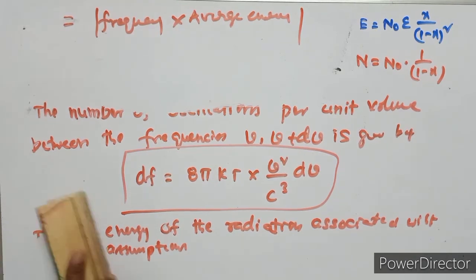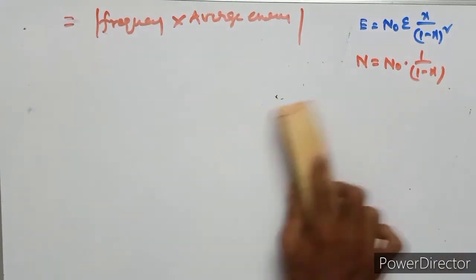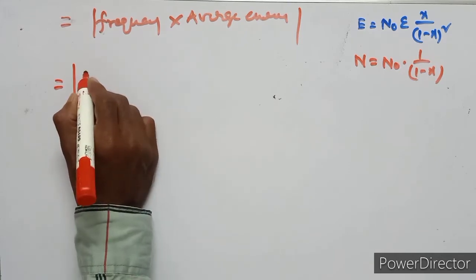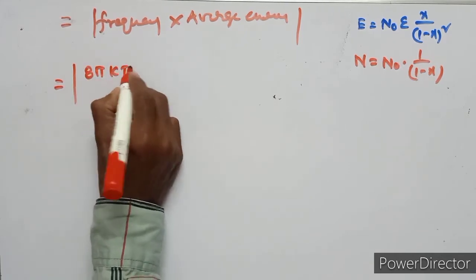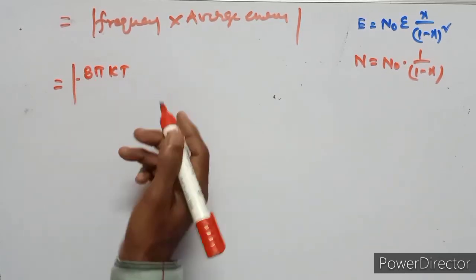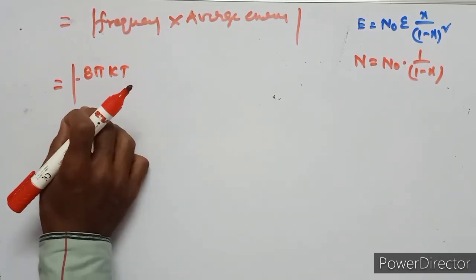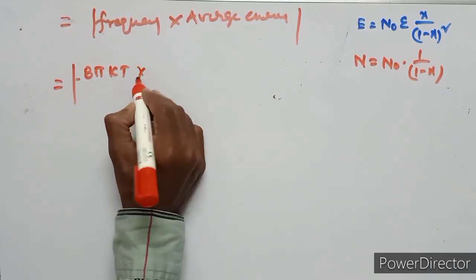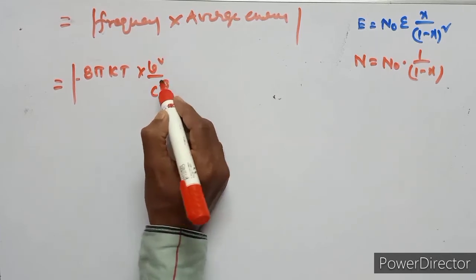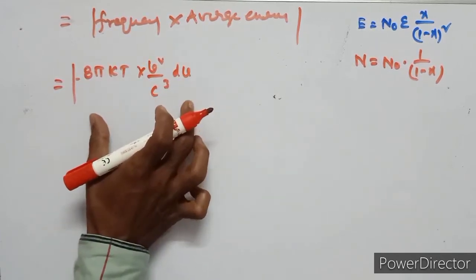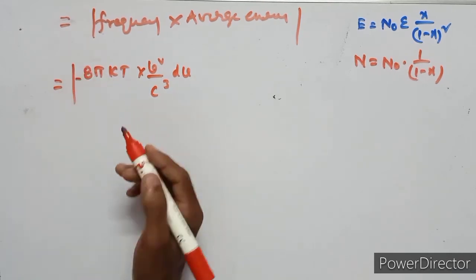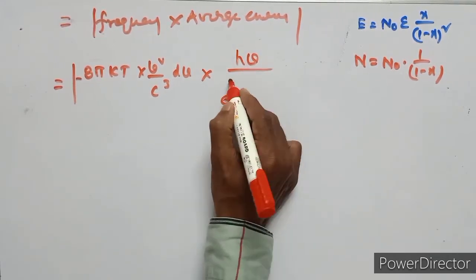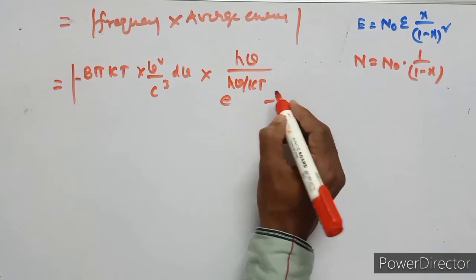So the frequency term is 8 pi kt, generally with a minus sign, but in the modulus the change is positive, 8 pi kt nu square upon c cube d nu, multiplied by the average energy, h nu upon e to the power of h nu upon kt minus 1.